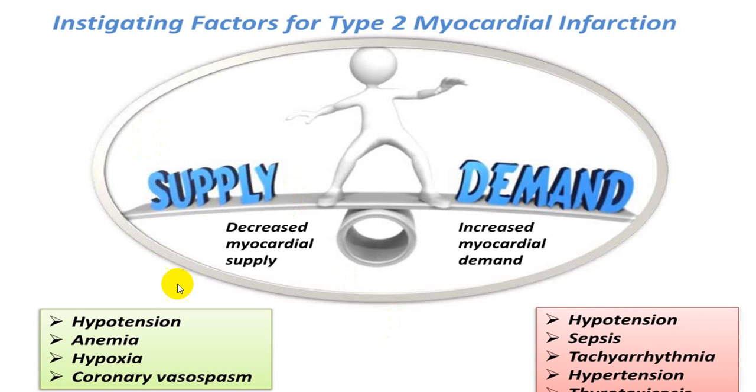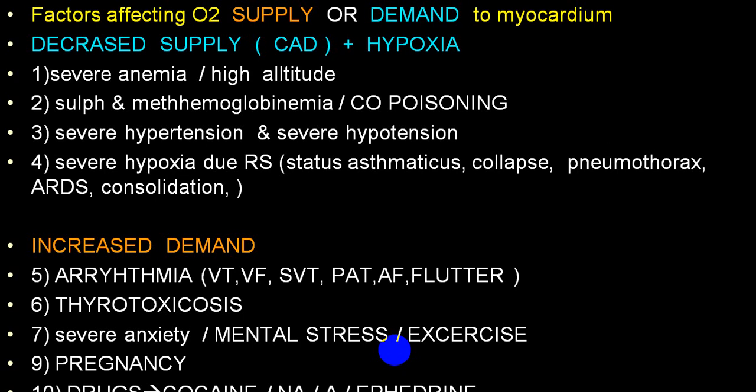So decreased supply, increased demand. Hypotension, sepsis, tachyarrhythmias, hypertension, thyrotoxicosis: there is an increased demand. While hypotension, anemia, hypoxia, coronary artery spasm: there is a decreased supply. So this will give rise to the type 2 variety of myocardial infarction. Same thing mentioned here, decreased supply, increased demand.